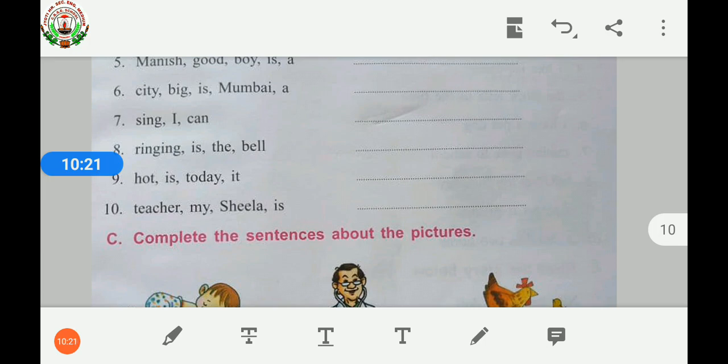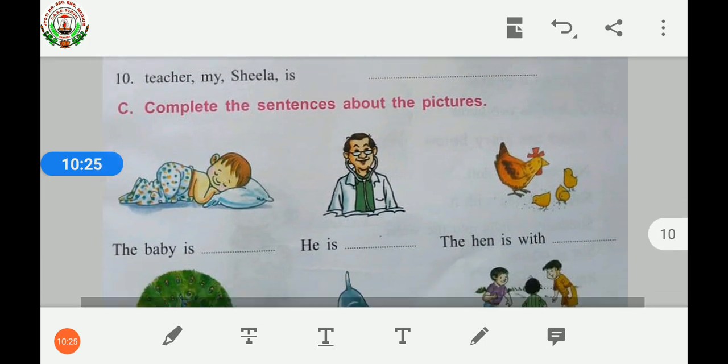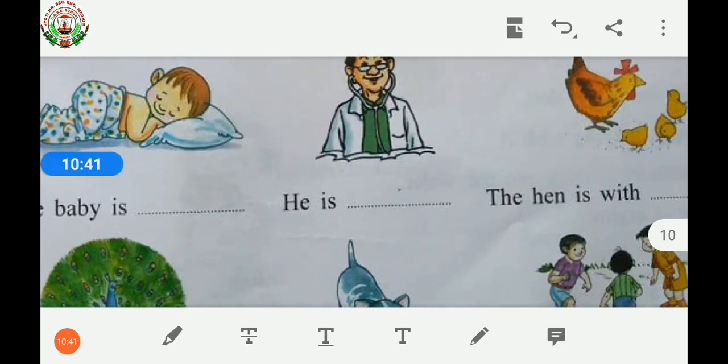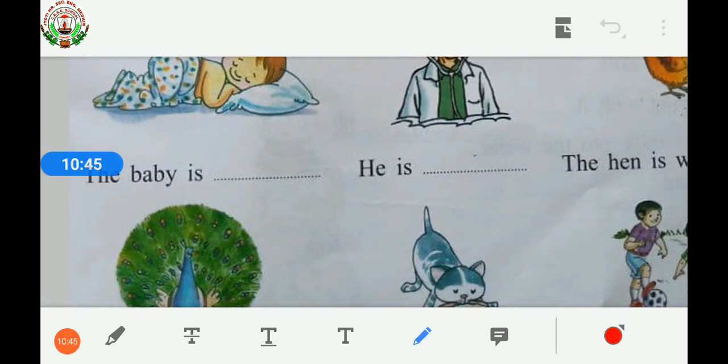Now let's do the C. Complete the sentences about the pictures. Children, what you have to do? You have to see the picture and you have to write what is happening in the picture, what is given in the picture in this blank space given. And you have to put the full stop after the completion of the sentence. So let's do it. In the first picture, what is the baby doing?